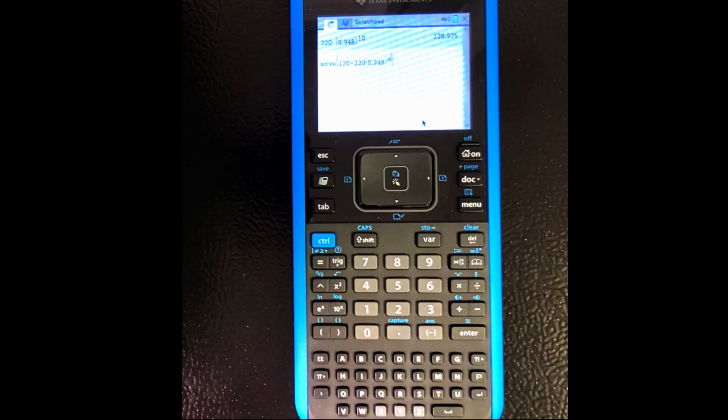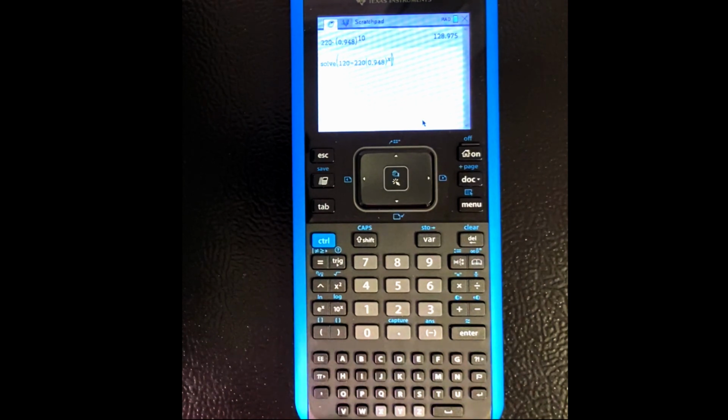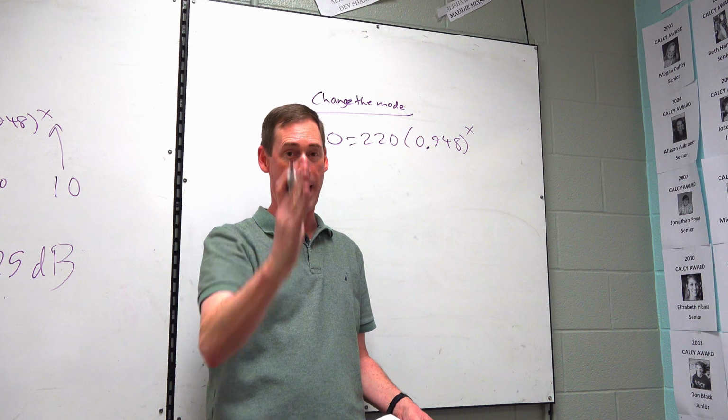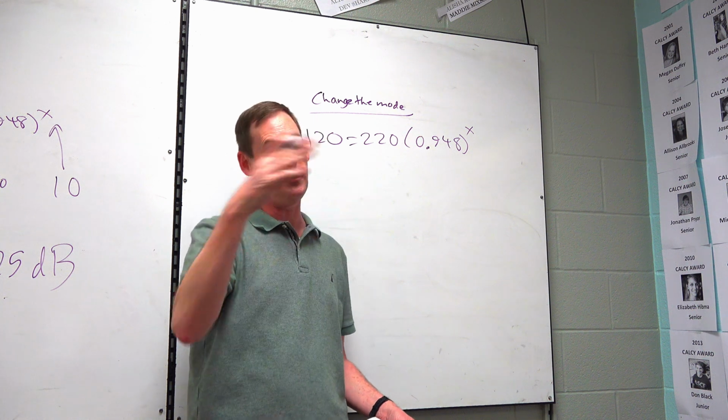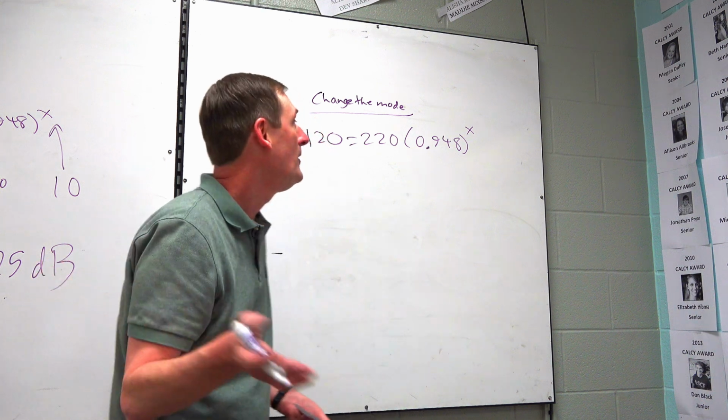Now you've got to get out of the exponent. You see how your cursor's in the exponent. You've got an arrow to the right to get out of it. And you have to press comma, and then that alphabet at the bottom there, x. If you don't tell it to solve for x, it doesn't know what to solve for, all right? When you hit enter, you should get a number. So the important key there is to get out of the exponent back to normal on the cursor, and then put the comma x, because again, the calculator doesn't know to solve for x. So you have to tell it.